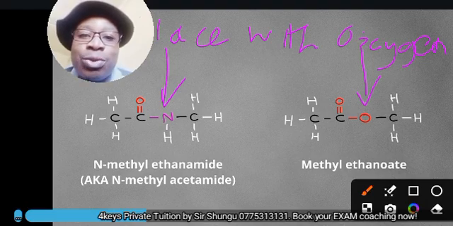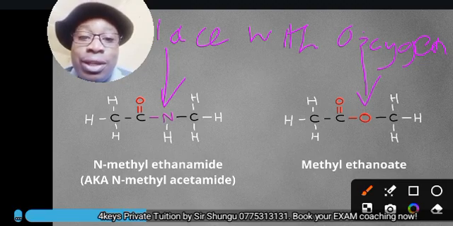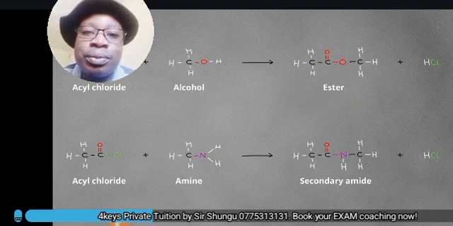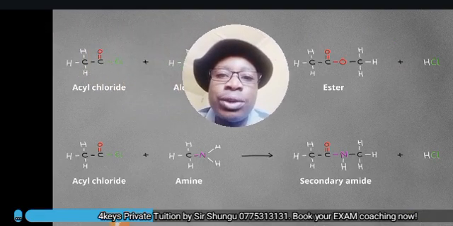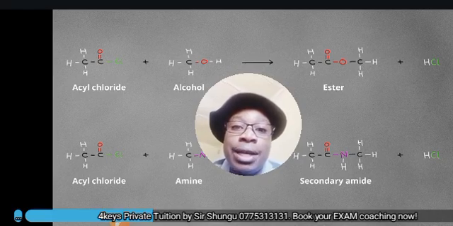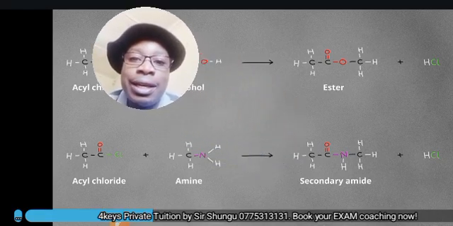The oxygen version would be methyl ethanoate. Those two molecules are similar, only that in the one there is oxygen, in the other there is hydrogen at those points. How would you form these molecules? If you took an acyl chloride and reacted it with an alcohol, you'd form an ester. That's an ester link.